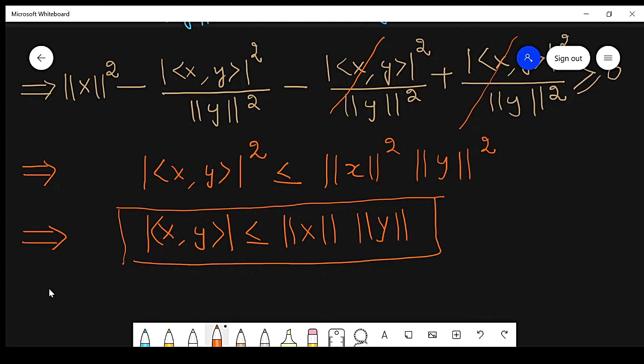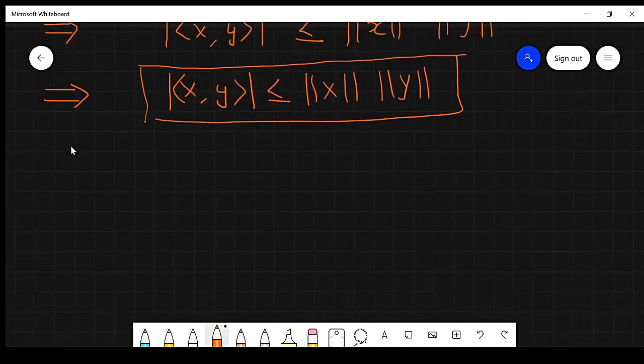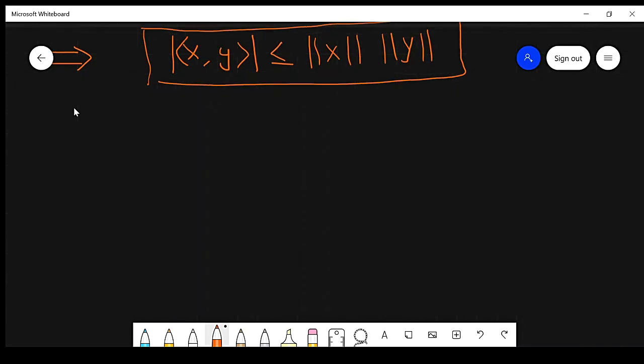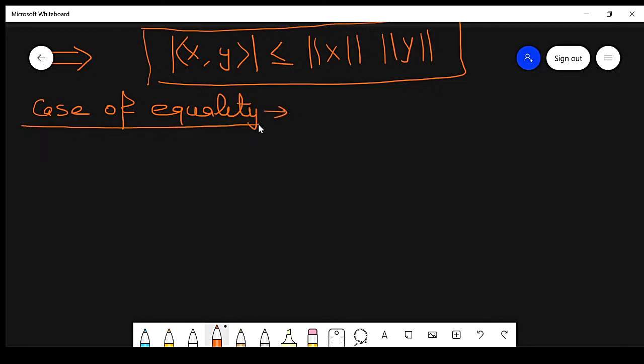Now again in the case of equality, so what will happen? In the case of equality, inner product x comma y is equal to norm x into norm y.